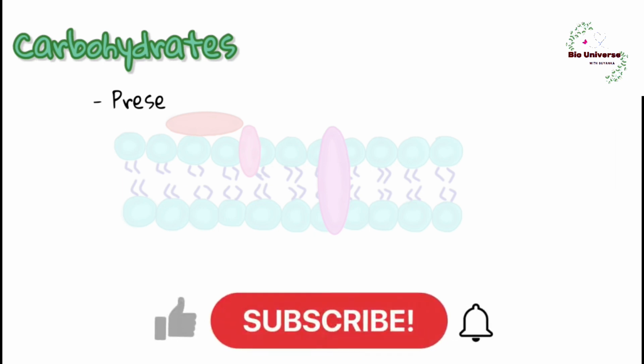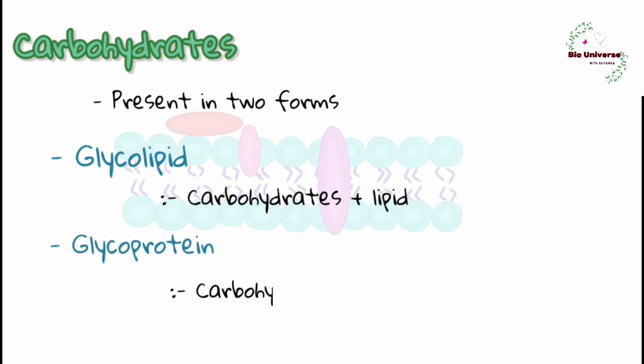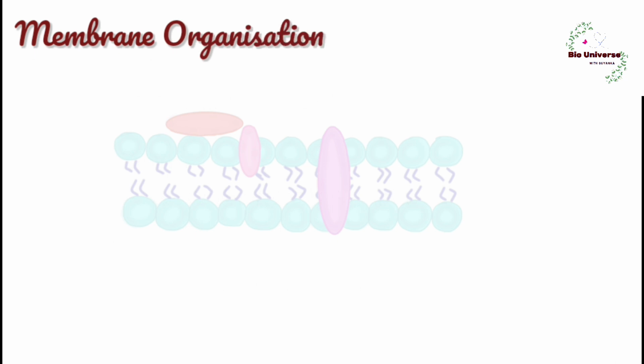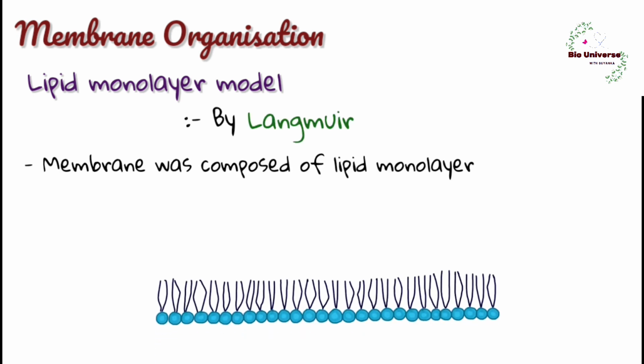Carbohydrates. Carbohydrates are present in the membrane in two forms: glycolipid, carbohydrates with lipids, and glycoprotein, carbohydrates with protein. Membrane organization. Several types of models have been put forward to explain the structure of the cell membrane. Some of them are the lipid monolayer model, given by Langmuir. He suggested that the membrane was composed of a phospholipid monolayer.